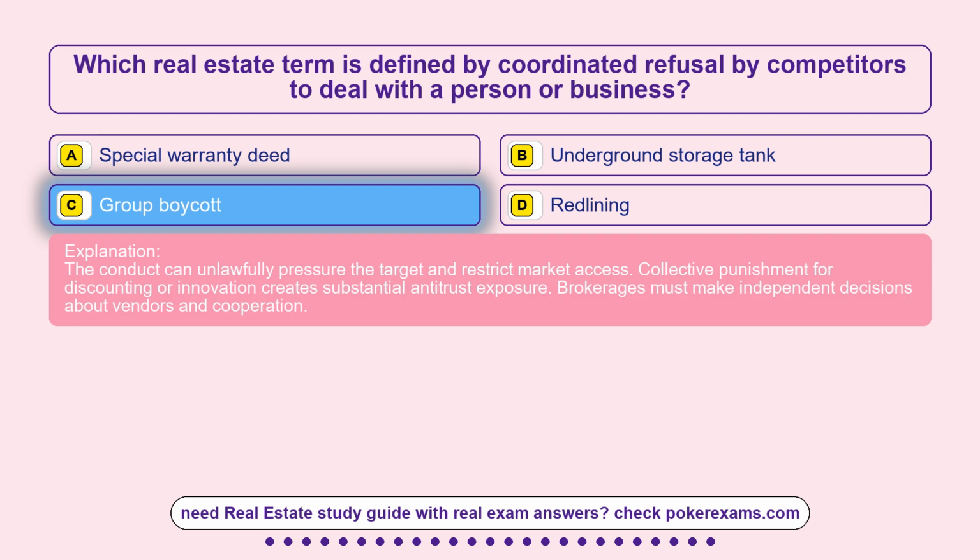The conduct can unlawfully pressure the target and restrict market access. Collective punishment for discounting or innovation creates substantial antitrust exposure. Brokerages must make independent decisions about vendors and cooperation.